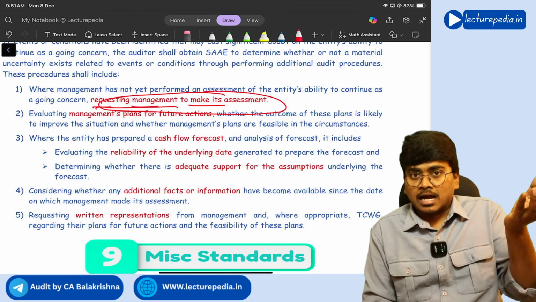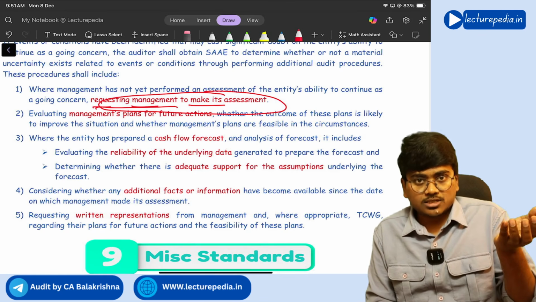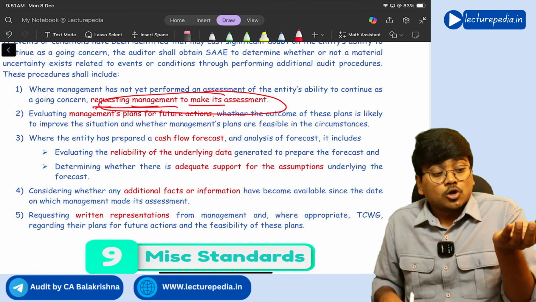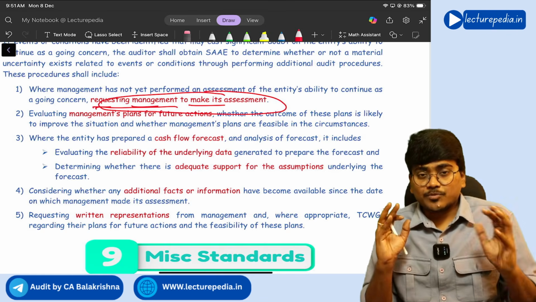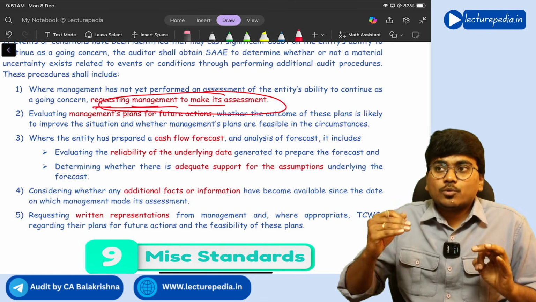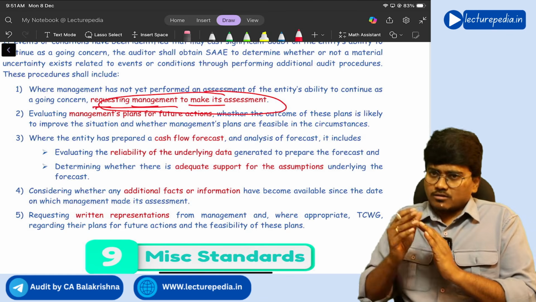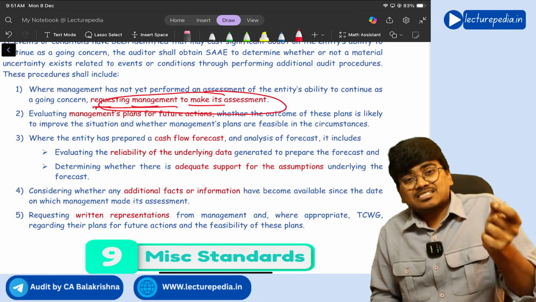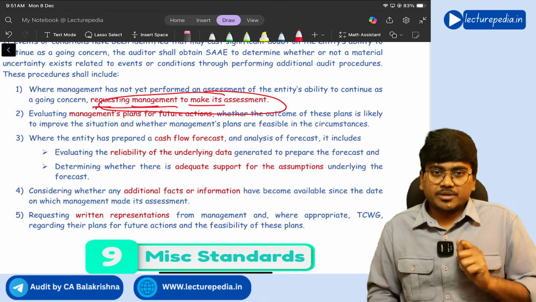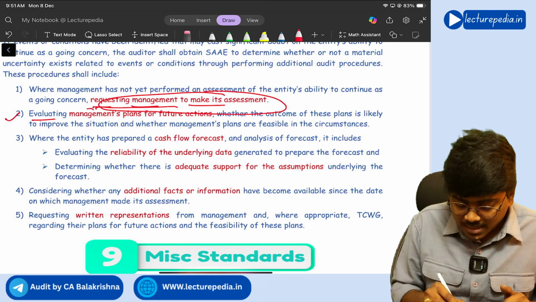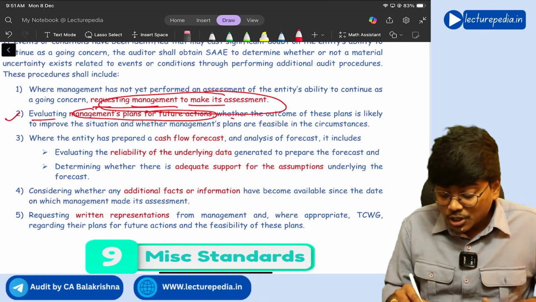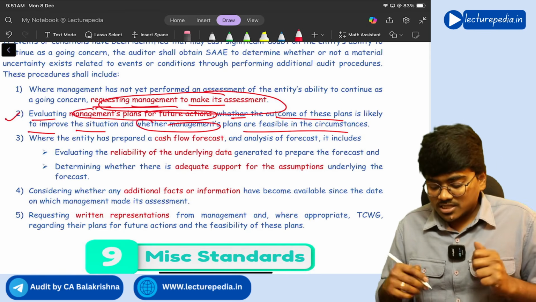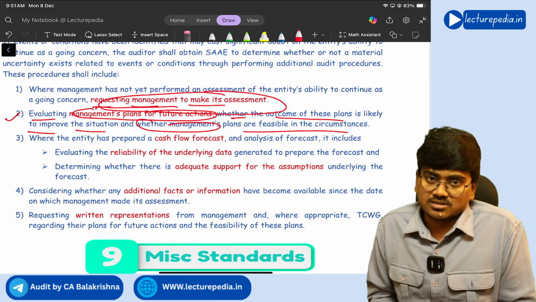Now there is an uncertainty with respect to going concern, right? Now what plans has management made to overcome this uncertainty? You need to ask, you need to evaluate the plans made by the management, the future course of action of the management, and whether those plans can be implemented, the feasibility of implementation of those plans. See, evaluating management's plan for future action, whether the outcome of these plans is likely to improve the situation, and whether management's plans are feasible in the circumstances.